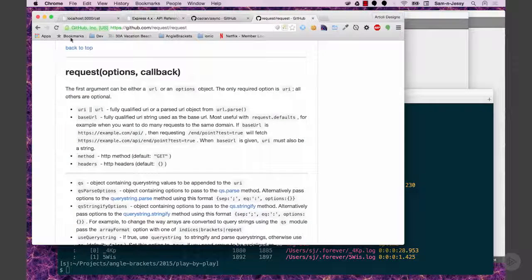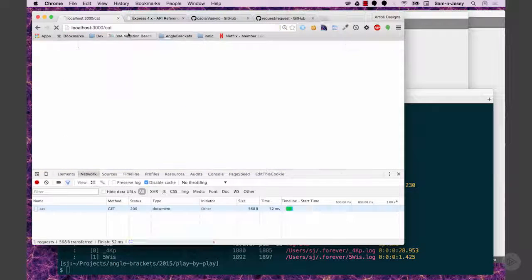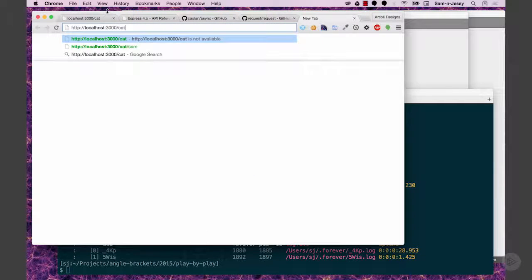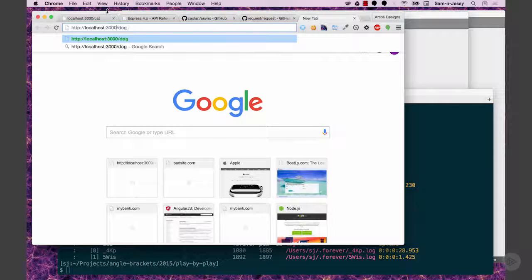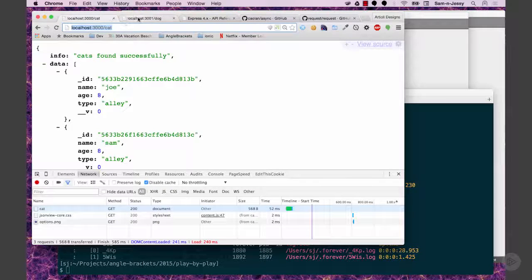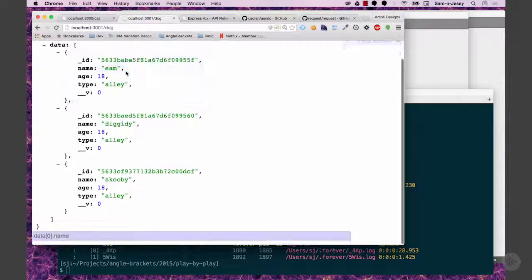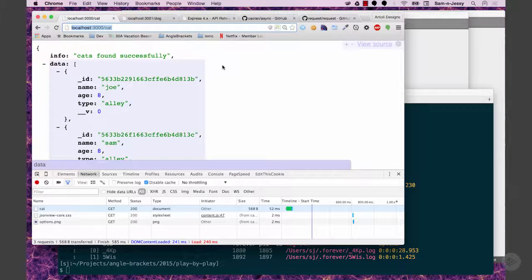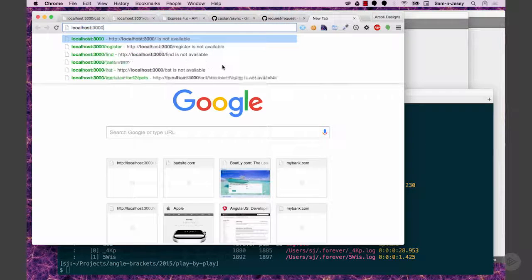It's a security feature. Yeah. You can't read your own code. So if I go to cat, I've got some cats. Let me go here and then go to dog on port 3001. So I've got a cat server and a dog server, John. I use your name, look at that. So a cat server and a dog server, and I've got some dogs in here, Diggity Dog, Scooby Dog, and some cats. So now if I go to my pet server, localhost 3002 pets.